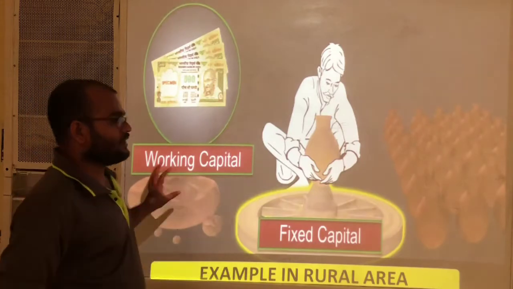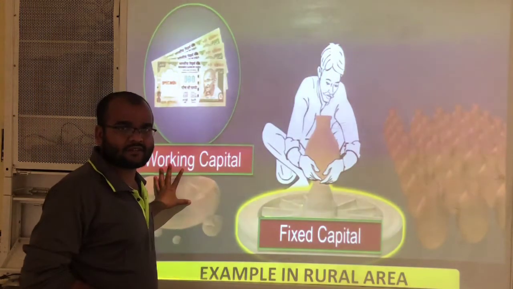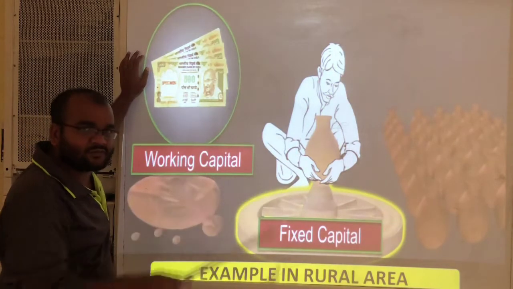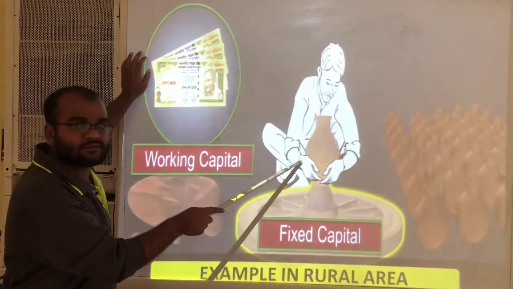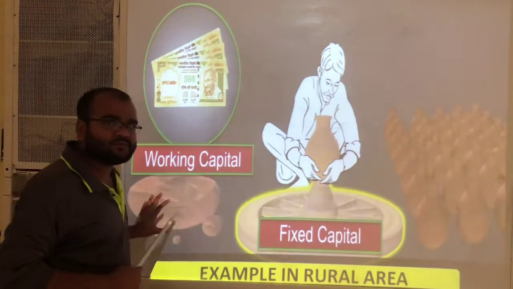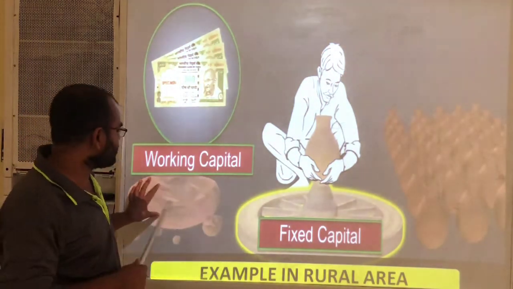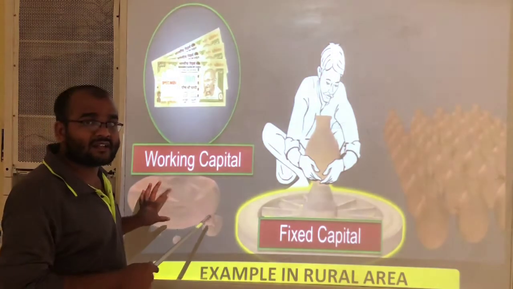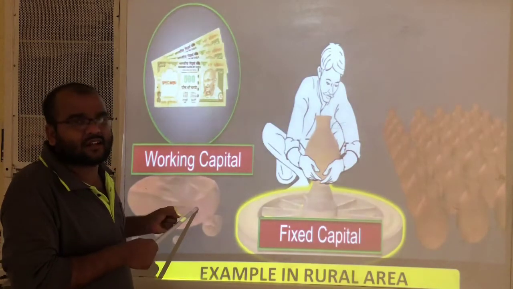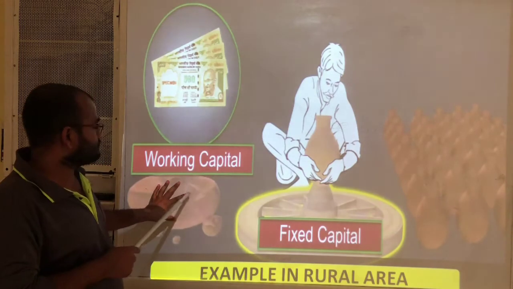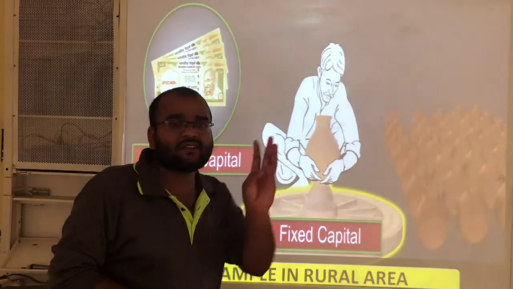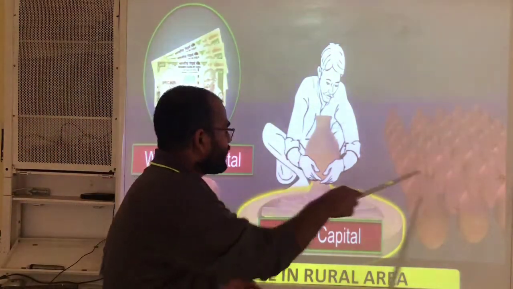Next, see here one example in the rural areas. Observe this figure carefully. Do you have any idea? He is a potter making pots. What is his raw material? The main raw material is clay. The money required to purchase this raw material is known as working capital. Why? Because always he needs clay to make these pots.